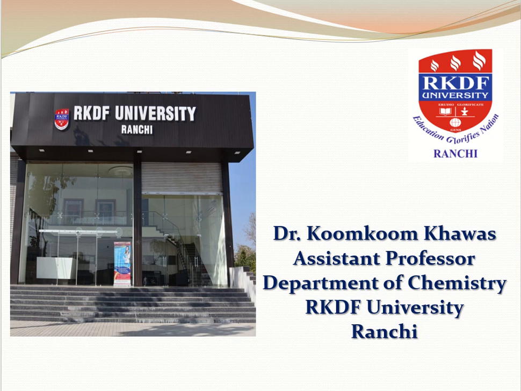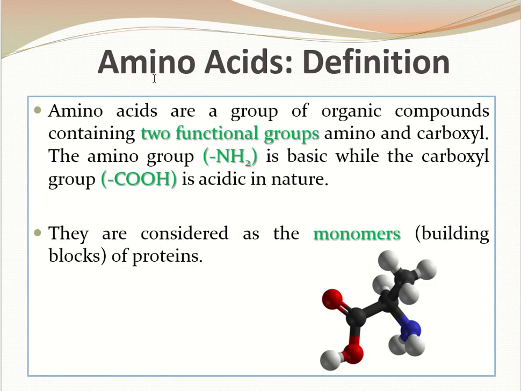Today I am going to introduce you to the topic amino acids. Starting with the definition, amino acids are a group of organic compounds. Organic compounds are those which are composed of carbon and hydrogen. Such organic compounds contain two functional groups, amino and carboxyl. I have marked over here with green color the amino group and the carboxyl group.